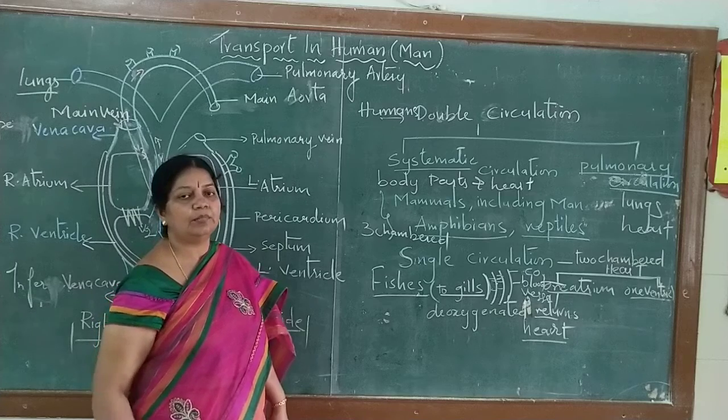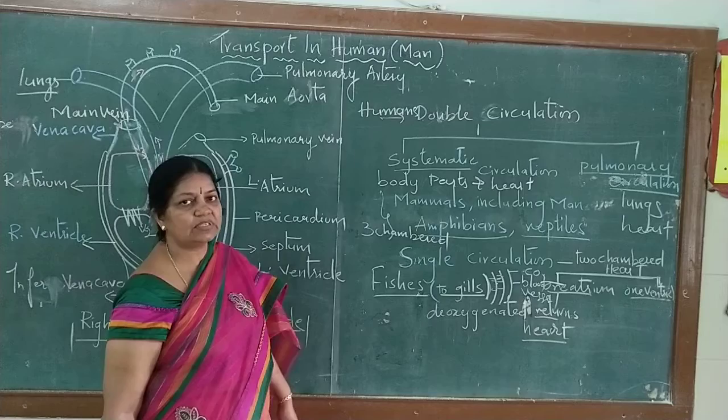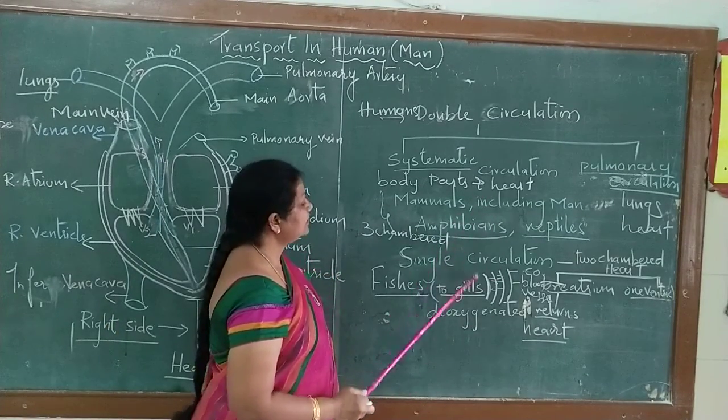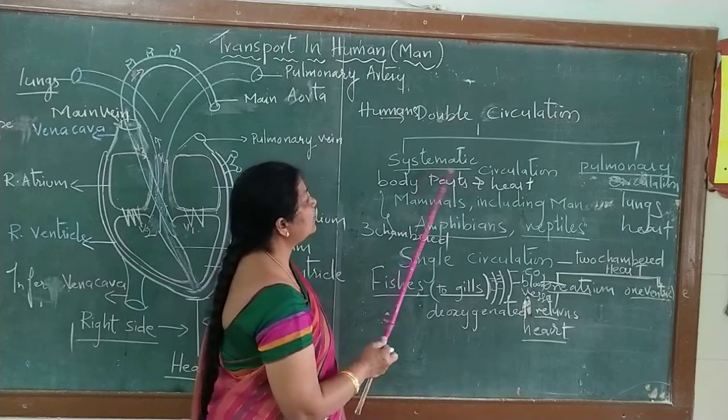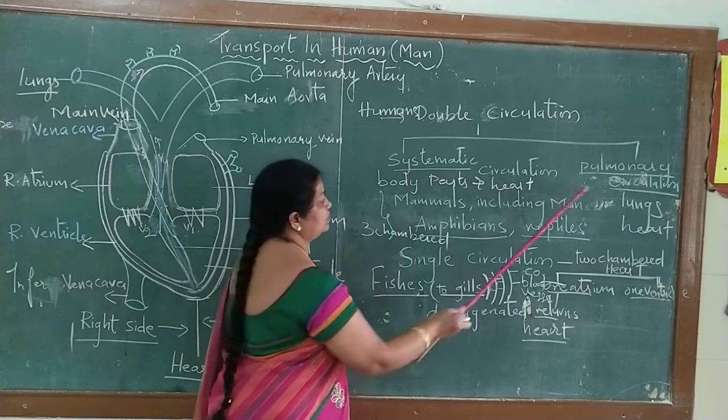I will be giving homework for you. That is a home assignment. You have to write the questions in the classroom. Copy this flow chart in the classwork so that you can easily understand how the double circulation works, what is systemic circulation, and what is pulmonary circulation.